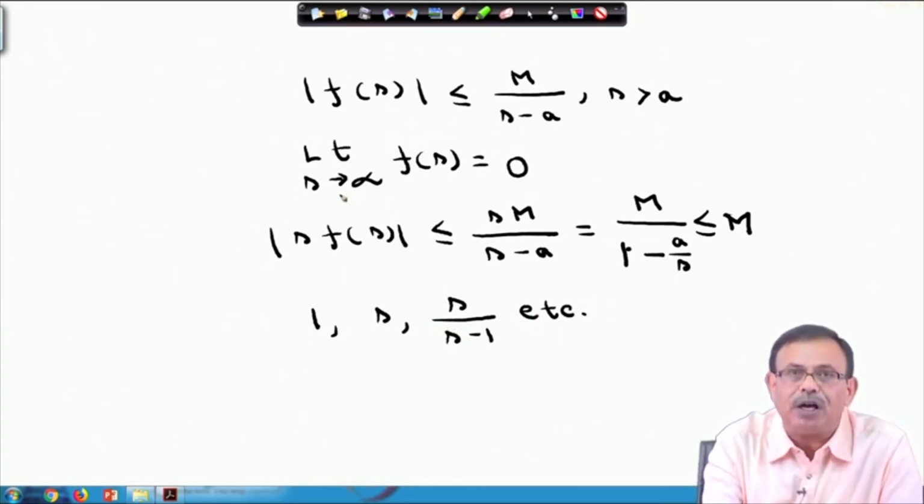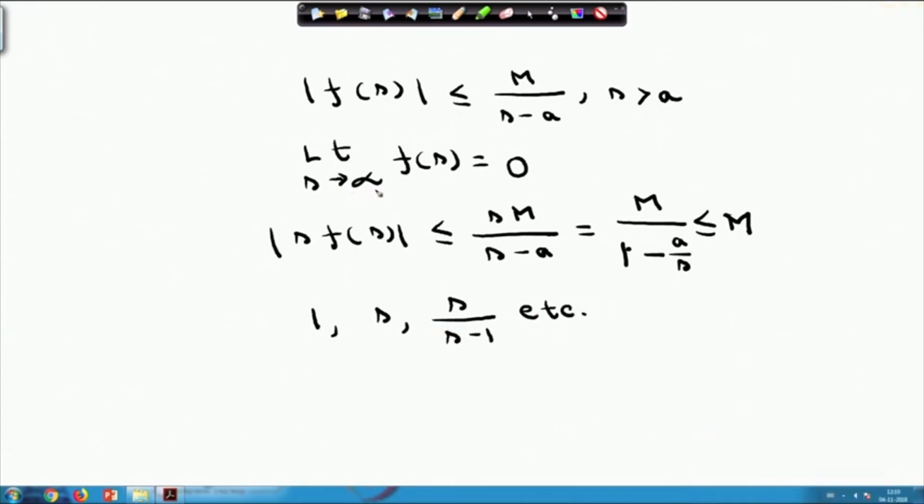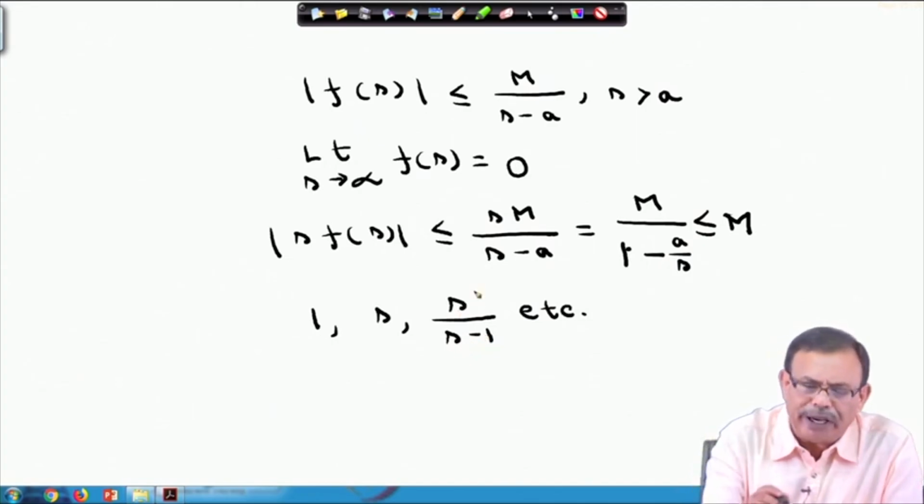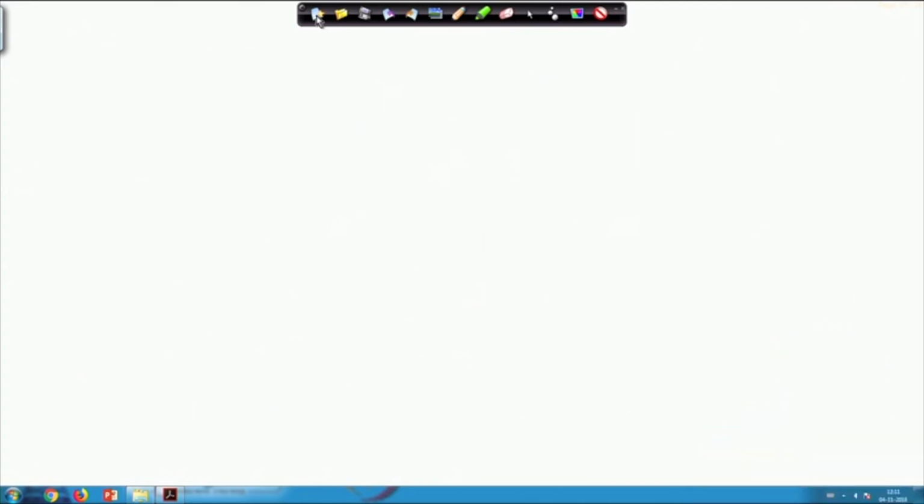This we have shown here, that as s approaches infinity, F(s) should be equal to 0. Therefore, functions like 1, s, s by s minus 1, this type of function can never be a Laplace transform of any function.